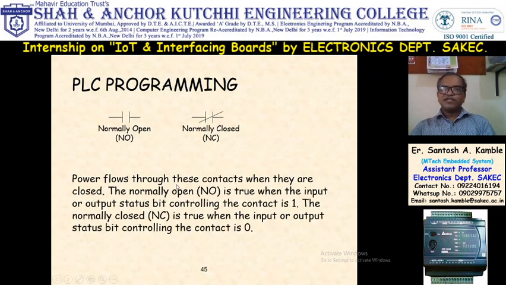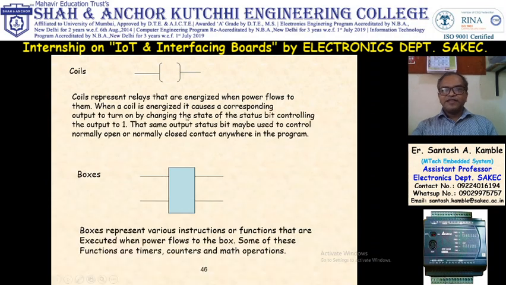Next, now we are learning PLC programming instructions. There are only 4 instructions. The first instruction is normally open and normally closed. This is my normally open contact and this is my normally closed contact. When the condition occurs, this will change its contact. Then coil. Coil is the symbol for output. So for the output of a lamp or a solenoid valve, you can use a coil as a symbol.